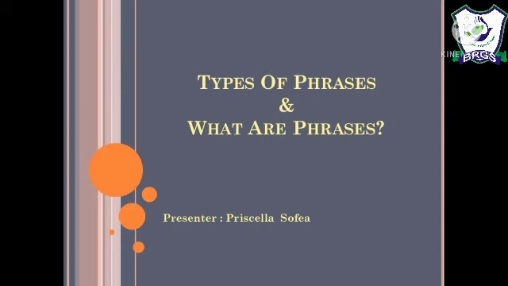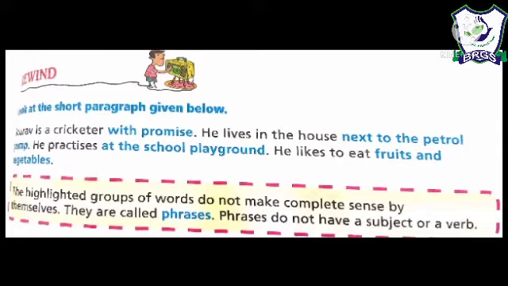So what are phrases, students? As we have learnt, phrases are a group of words which do not have a subject or a verb and which can't stand alone to make a complete meaning. They have to be dependent on the rest of the sentence to make their meaning clear. So phrases neither have a subject nor a verb. तो phrases क्या होते हैं हमारे? हमारे phrases में ना तो कोई subject होता है और ना ही कोई verb होती है.